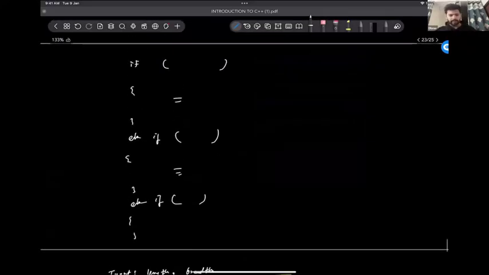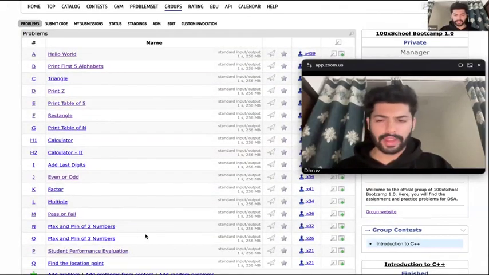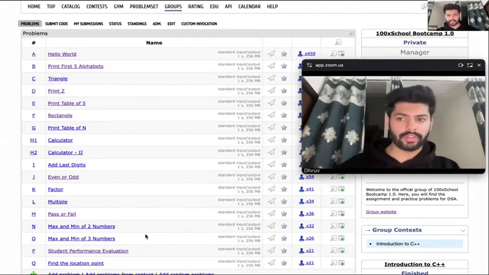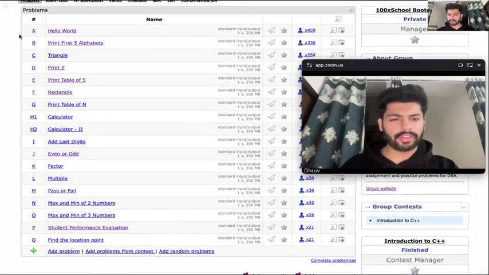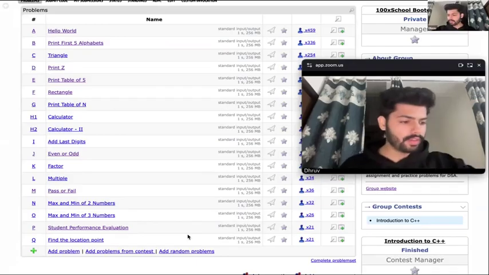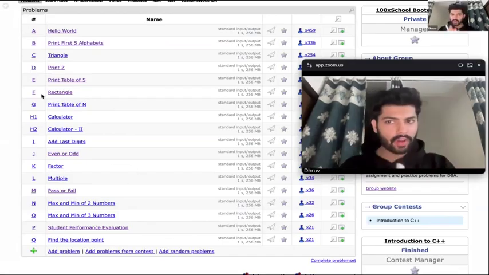But yes, with this information, you should be able to at least attempt all the problems. You may face issues in one or two problems, but we are here for you. Put it on Discord. Someone will help you to solve these problems. Okay. So before the next class, our goal would be to complete all these problems and have clarity on what we have learned today.